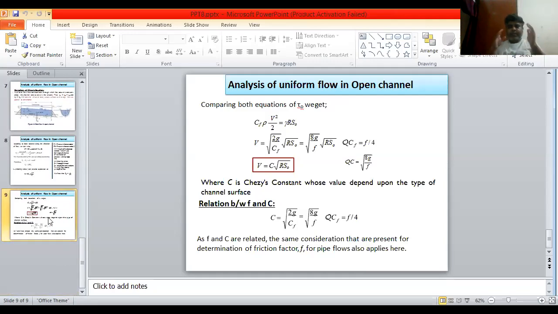The Chezy equation is a very important equation. I request all students to please derive the Chezy equation. Many times it will come in semester exams, so please practice the revision one or more times. And finally, also mention that c has a dimension, and calculate the dimension of c. Okay, thank you.